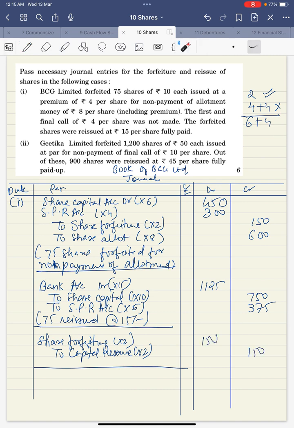You can even see it from here. 150 was available for 75 shares, not a single rupee discount given, so the entire amount is transferred. You can also find it out from here, that 2 rupees discount could be given. So 150 we have transferred. This is the solution of the first point. Now let us do the second one.